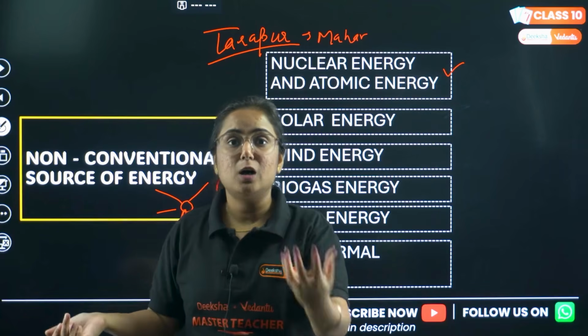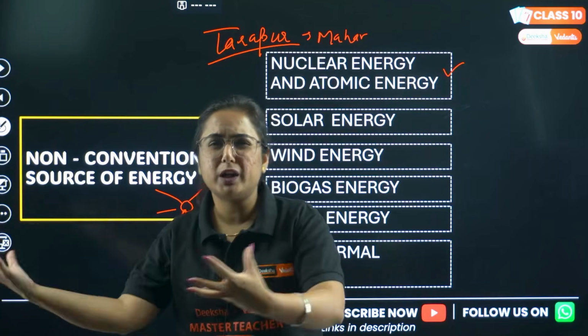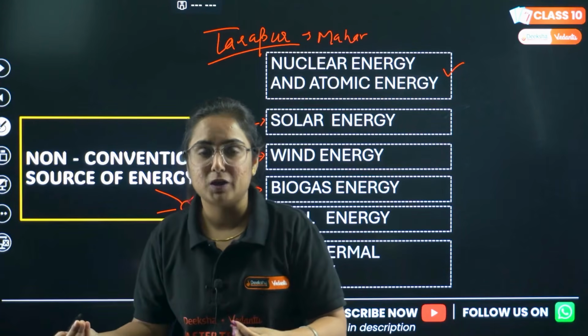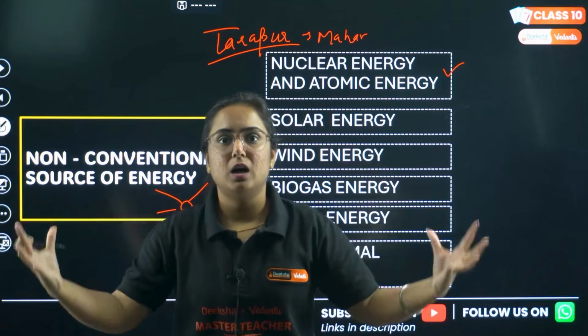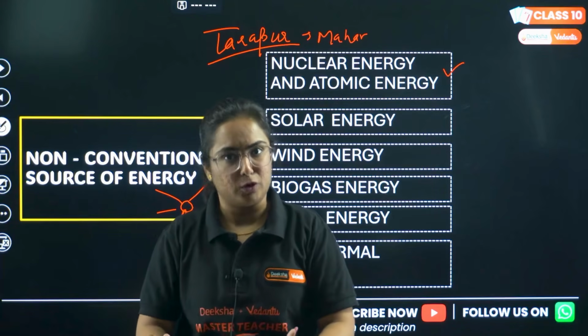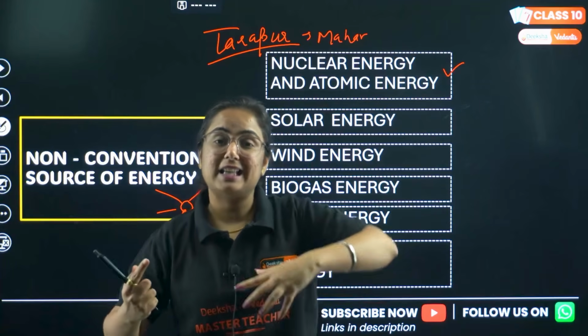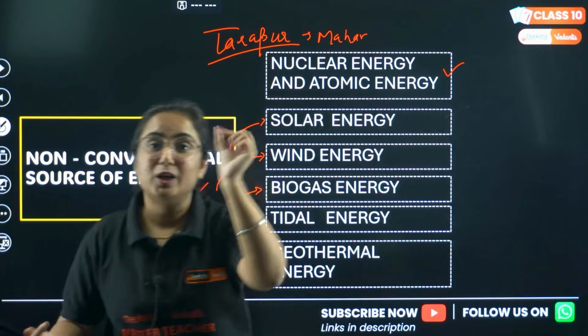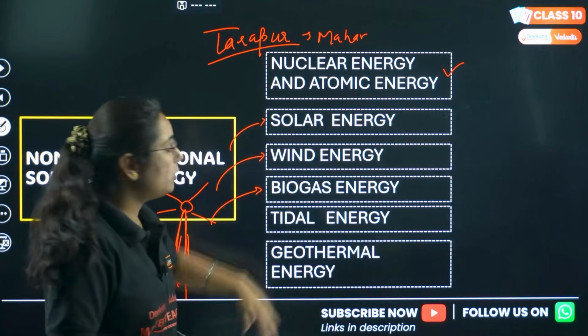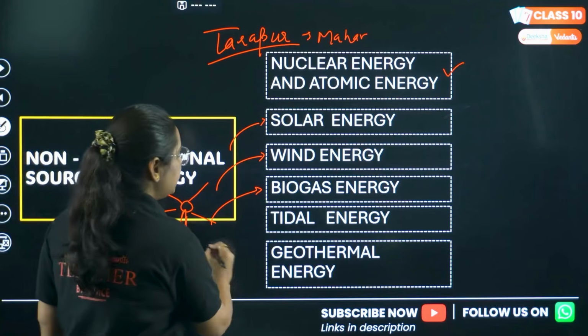If we talk about biogas, we know that there are several supplements that come out of agriculture waste, like herbs, shrubs, or whatever agriculture waste is obtained. It can be put into a digester, and that releases what? Biogas. How is tidal energy obtained?